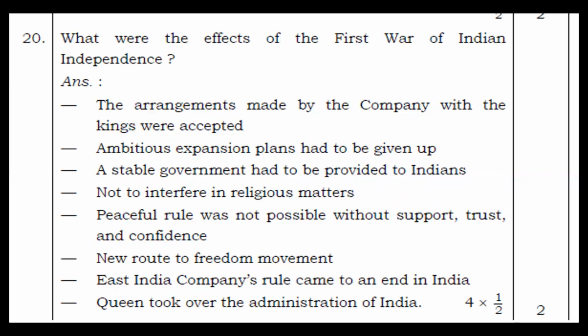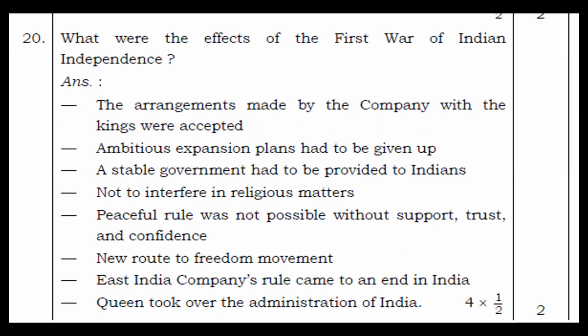Question 20. What were the effects of the First War of Indian independence? Again, the points of the answer are: the arrangements made by the company with the kings were accepted. Ambitious expansion plans had to be given up. A stable government had to be provided to Indians, not to interfere in religious matters. Peaceful rule was not possible without support, trust, and confidence.